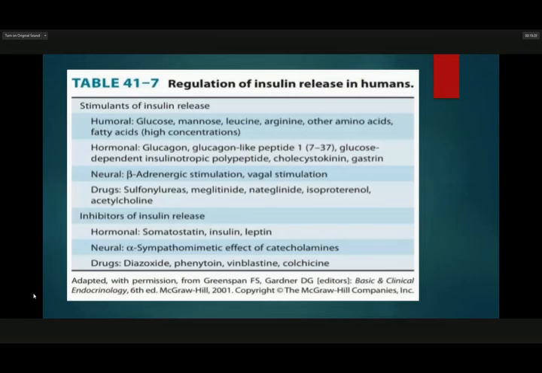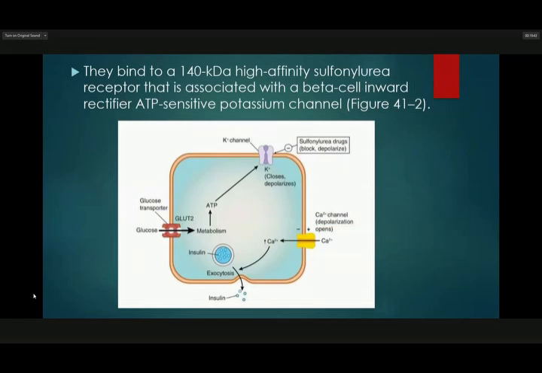You can see in table 41-7 the regulation of insulin release in humans. So the stimulants of insulin release are humoral and neural: beta-adrenergic stimulation, vagal stimulation, and others. They bind to a 140 kDa high affinity sulfonylurea receptor that is associated with a beta cell inward rectifier ATP-sensitive potassium channel.